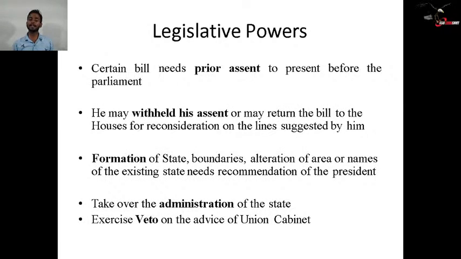Then comes taking over the administration of the state. In the President's role, a state's administration comes under the President's administration. Next, exercising veto on the advice of the Union Cabinet. Again, veto power is used by the President of India on the advice of the Union Cabinet. That veto power we will study in detail later.